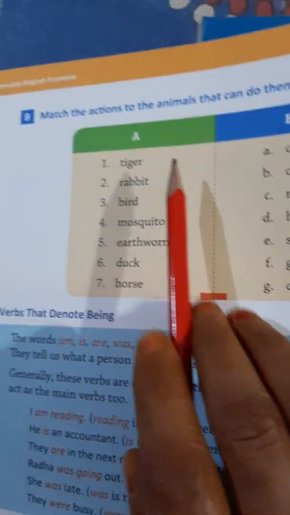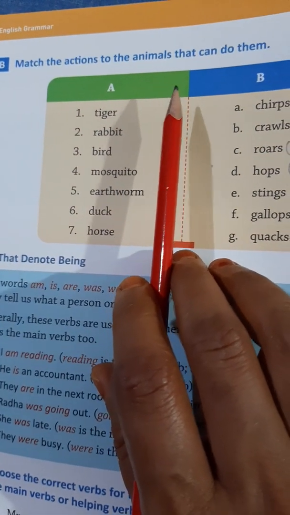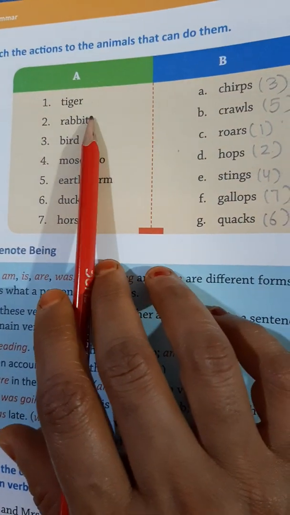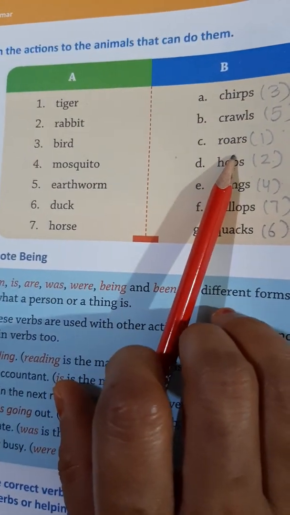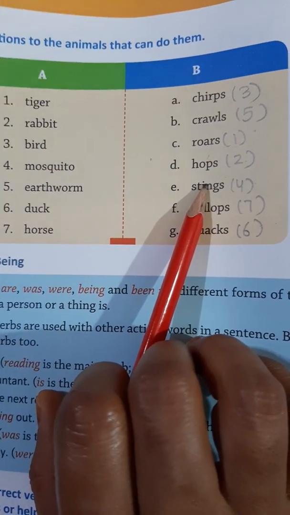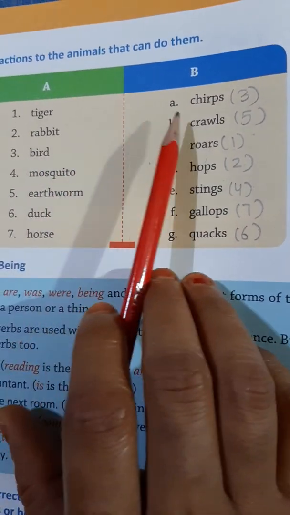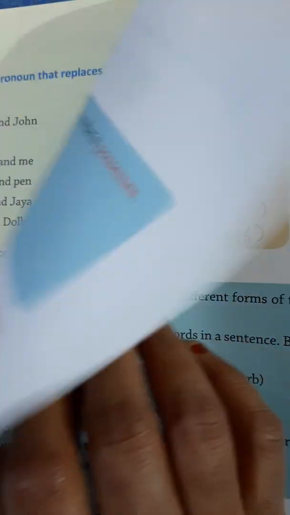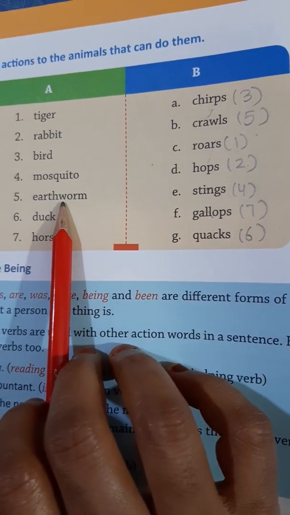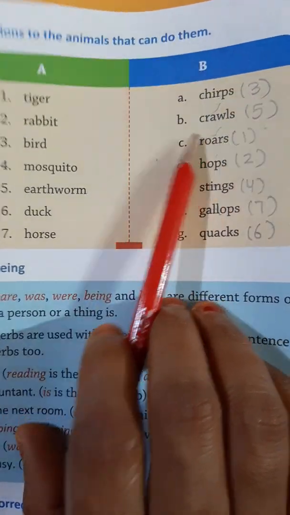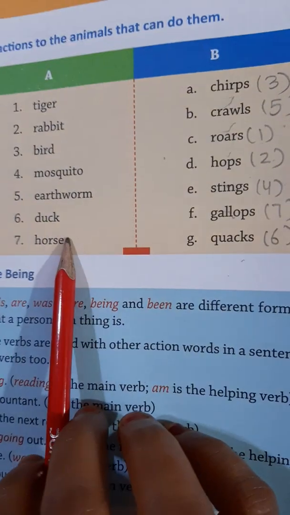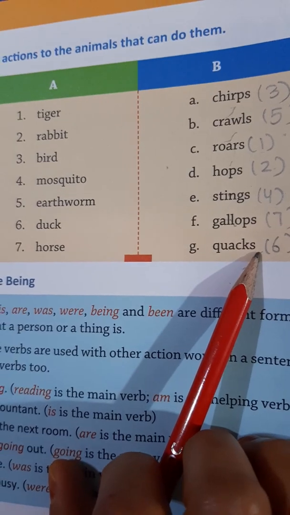Now in the same way, in this B exercise, you have to match the actions of the animals that can do them. Like, tiger roars, so you match it with roar. Rabbit can hop, you match with hop. Birds can chirp, so you match it with chirp. Mosquito stings, so you write sting. Earthworm can crawl, so you write crawls. Duck can quack, so you match it with quack, and horse with gallops.